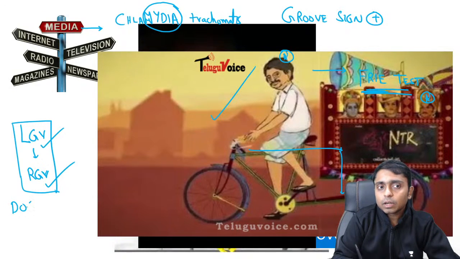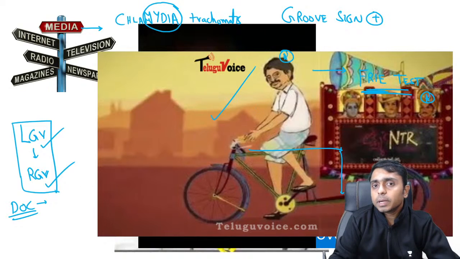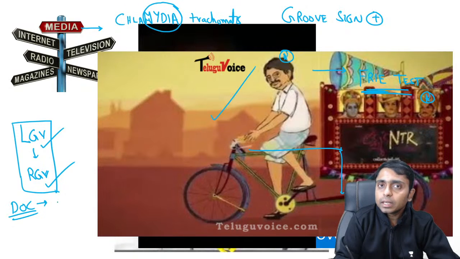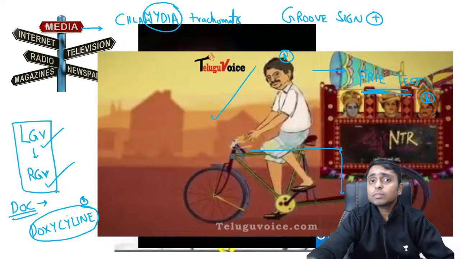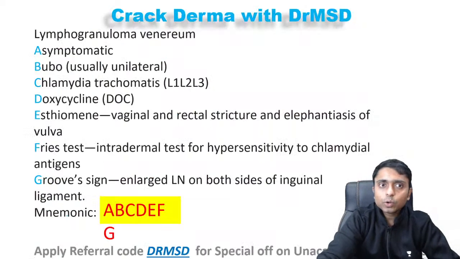So how can you remember the drug of choice? For one of the picture promotions, this particular person used a bicycle, this rickshaw, this tricycle, to make the promotion. So the drug of choice for this LGV is doxycycline. So all these can be remembered with the help of this particular person RGV. Okay, I hope it is clear.